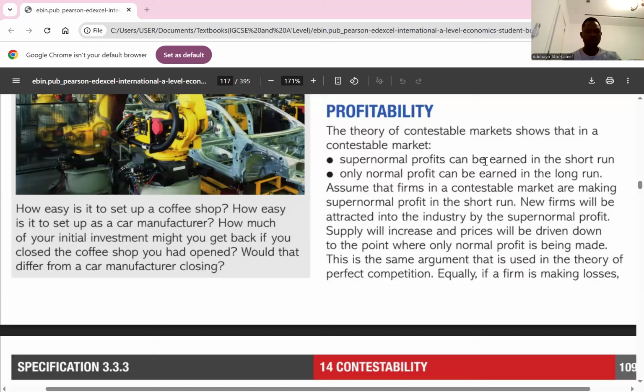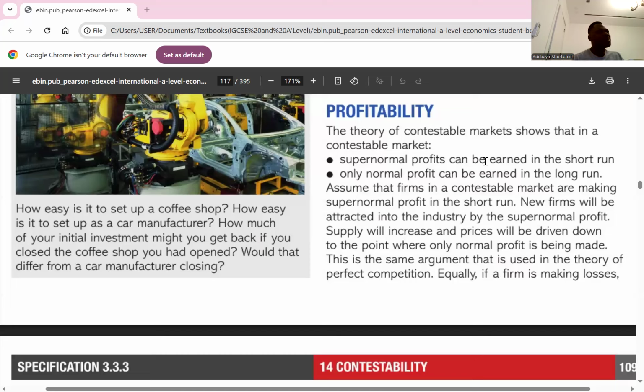Okay. So now, how contestability impacts market behavior. There are three ways in which contestability can impact market behavior: price competition, efficiency, and innovation. So we're going to start with price competition. For price competition, because it's a contestable market, it means there's free entry and exit. How will firms get attracted? Firms get attracted because they are making supernormal profit.